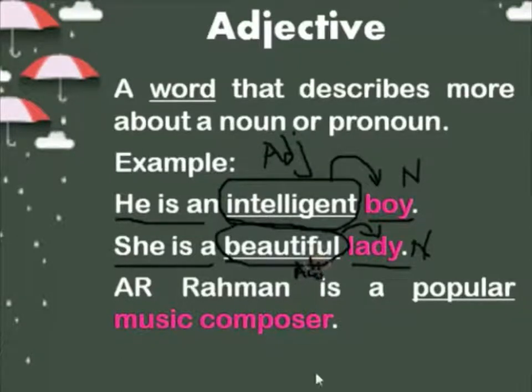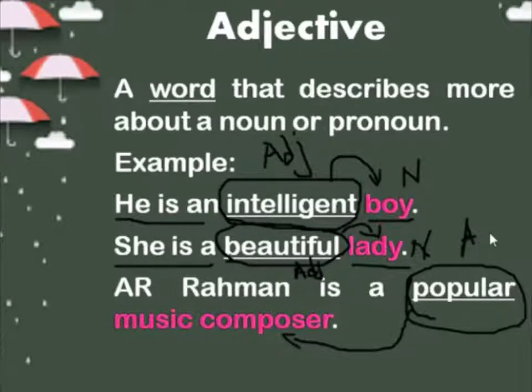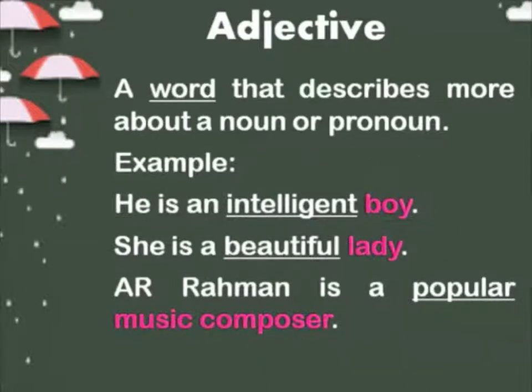What kind of a music composer is he? He is a very popular music composer. Popular adds more information about what kind of a music composer he is. So this is an adjective and this is a noun. Now what is an adjective? The word which describes more about a noun or a pronoun. And what did we say?